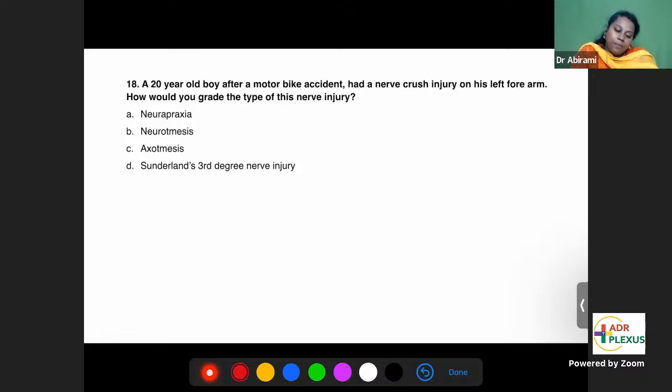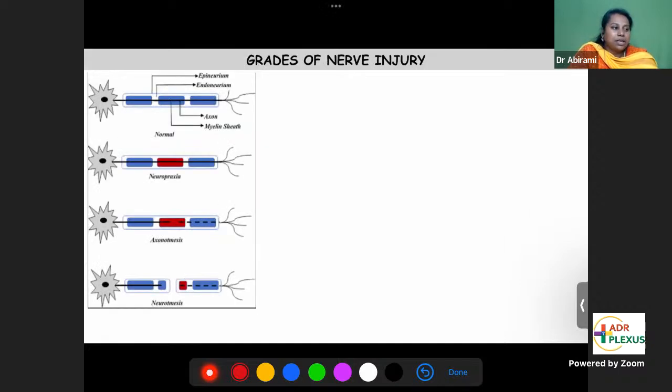Eighteenth question. A 20-year-old boy, after a motorbike accident, has a nerve crush injury on his left forearm. How do you grade this type of nerve injury? We study the grades of injury, and we'll come to this. A person called Seddon classified the nerve injuries. That's called Seddon's classification of nerve injury.